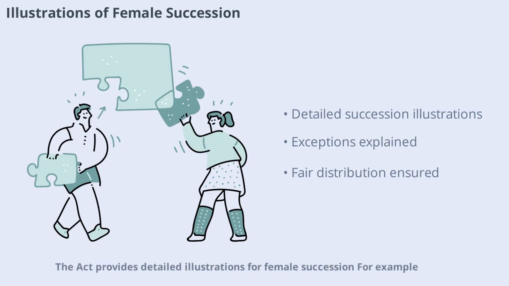The Act provides detailed illustrations for female succession. For example, if a woman dies leaving a son, daughter, and husband, all inherit simultaneously. If she dies without issue, property inherited from her father goes to her brother and stepmother. These examples clarify how exceptions operate and ensure fair distribution.